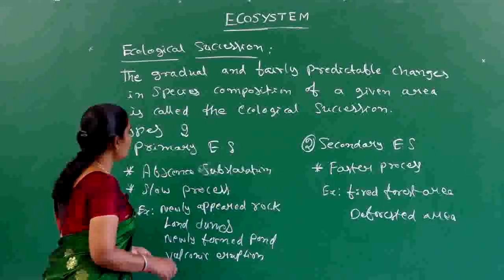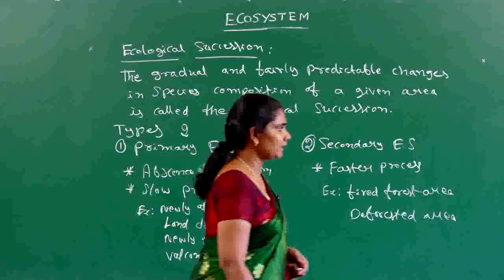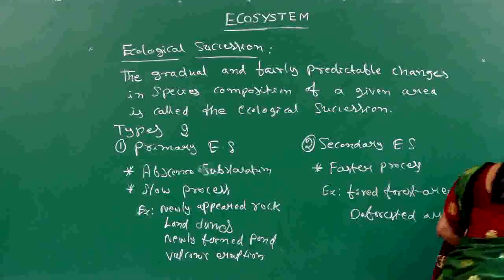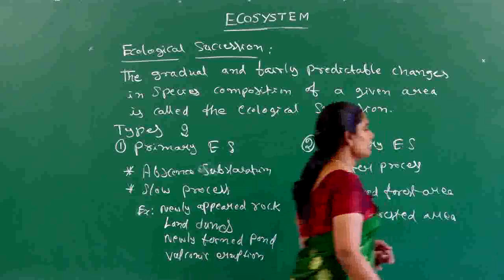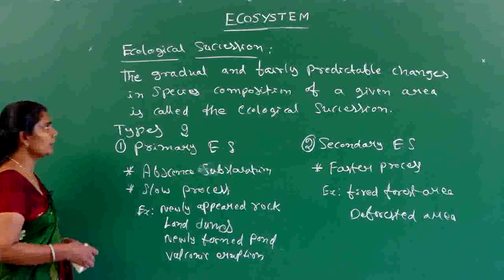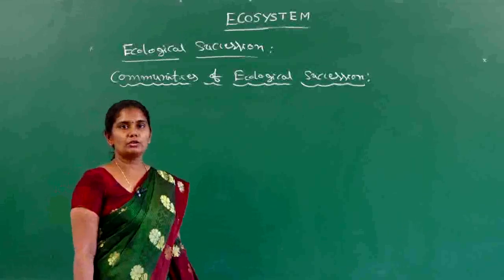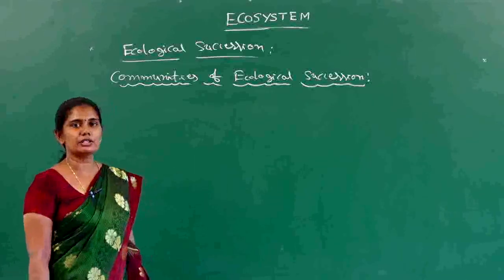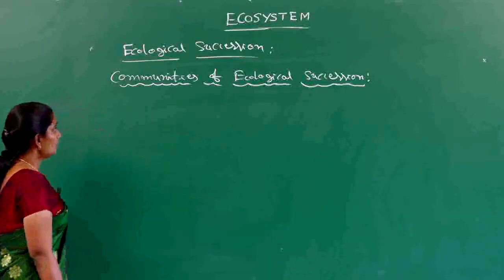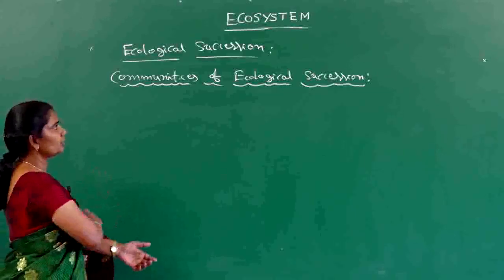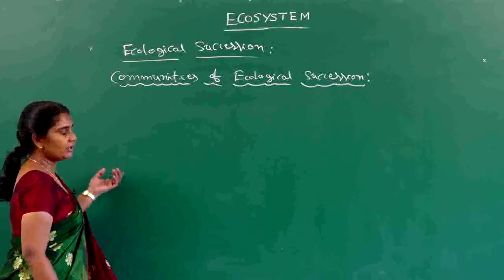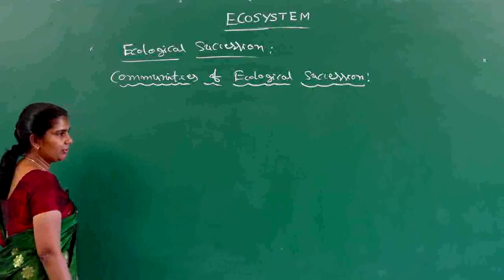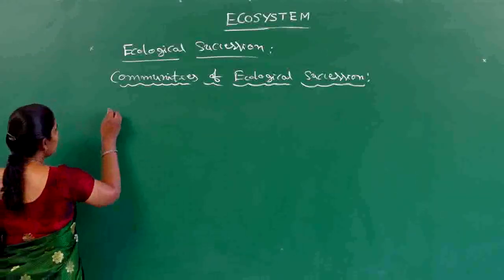Okay, let us know about the communities present in primary and secondary succession, or we can say communities present in an ecological succession. Ecological succession gives different communities. The first one is the primary community, which is the pioneer community.